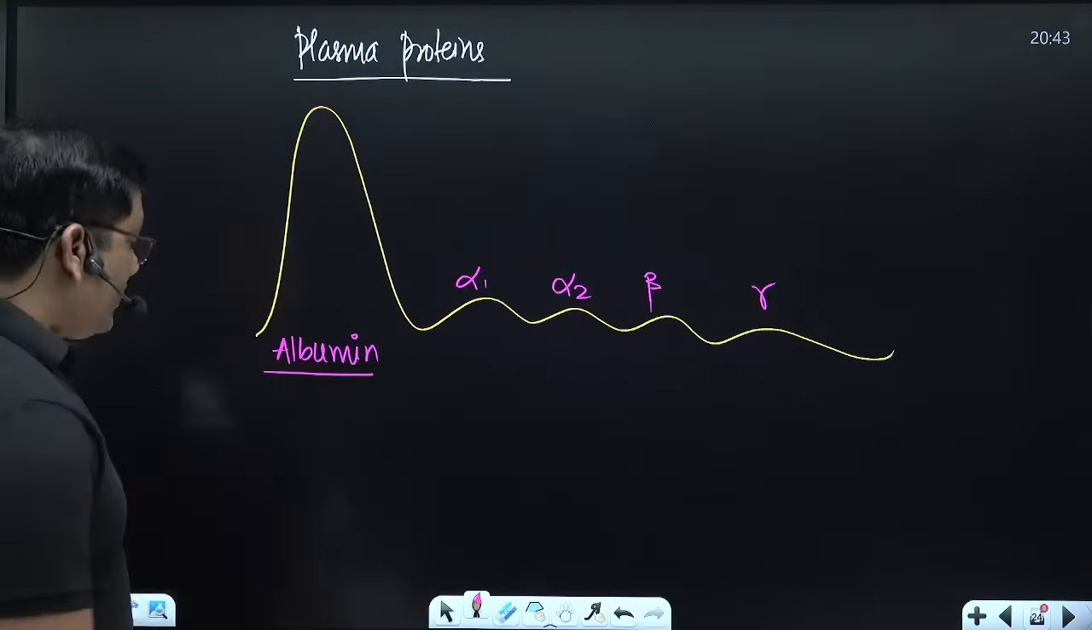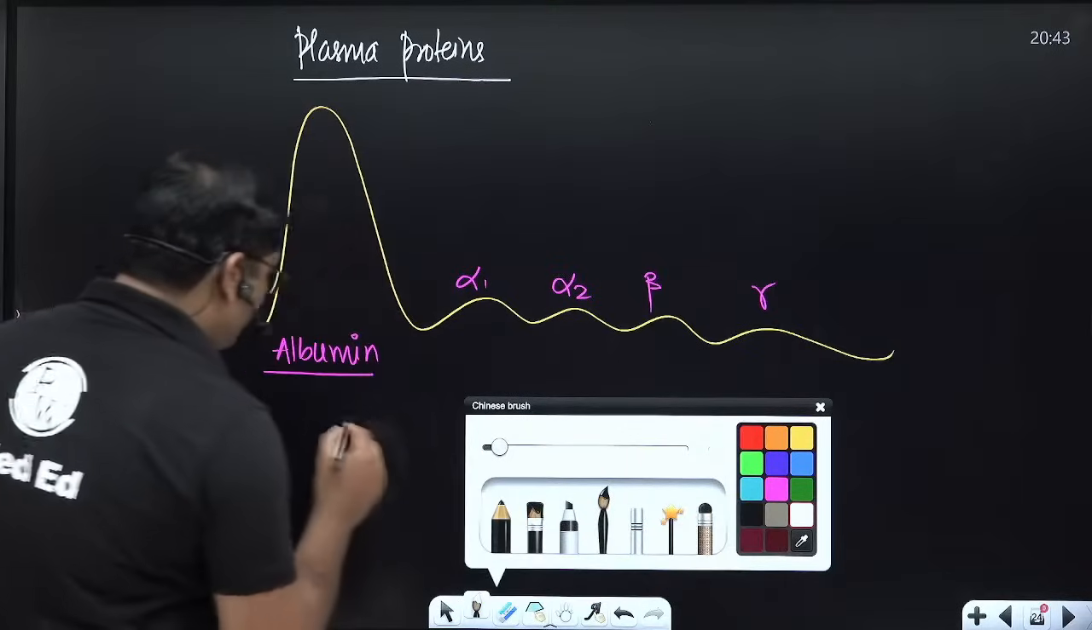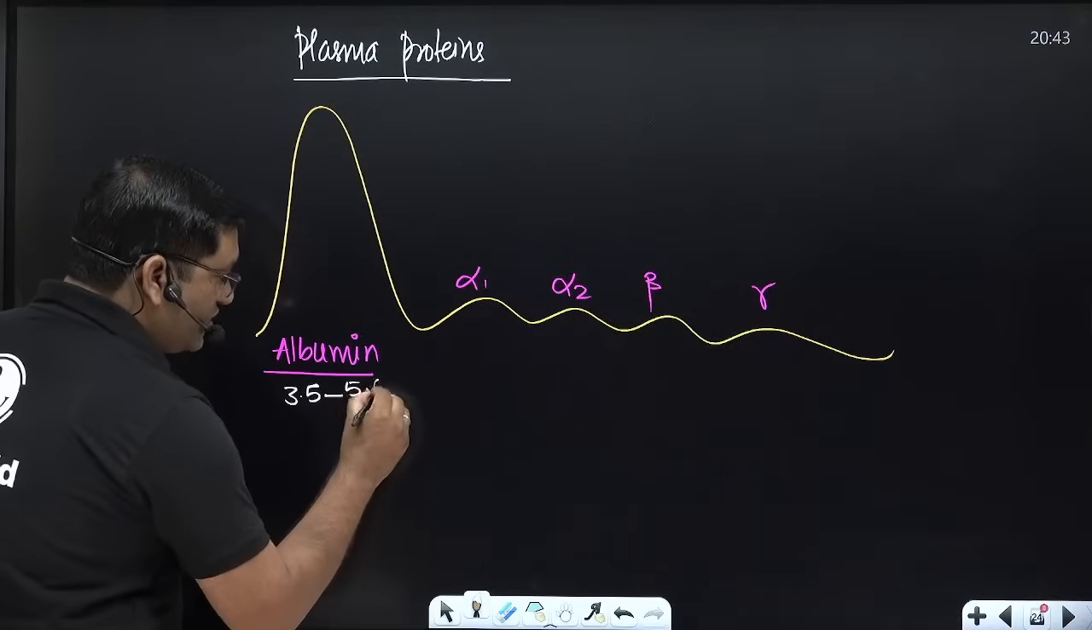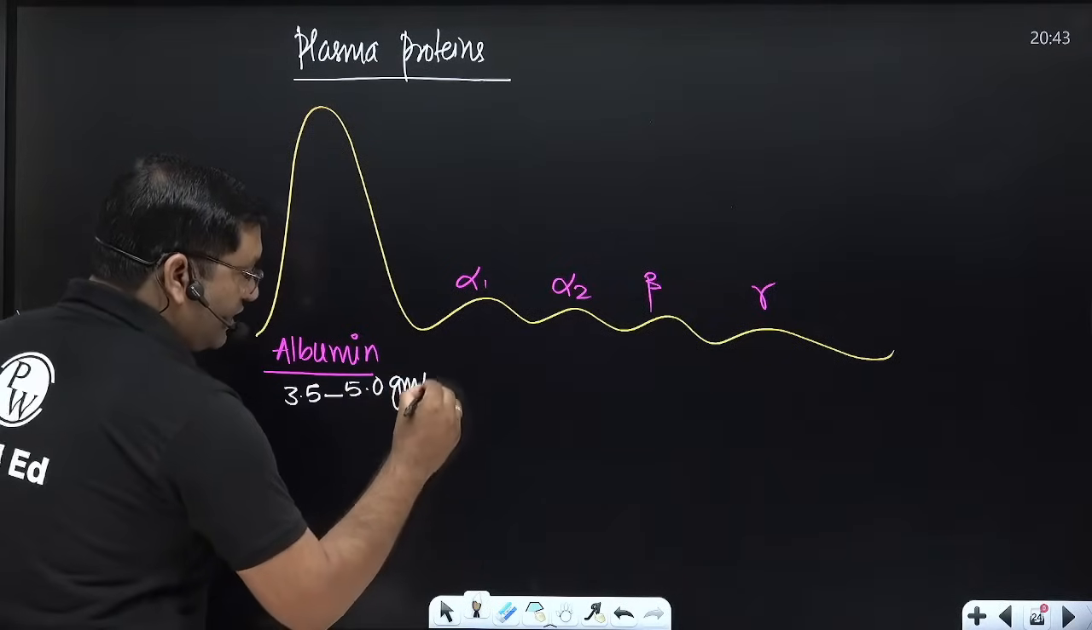Now, what is the albumin concentration? The concentration of albumin is 3.5 to 5.0 gram per dL.